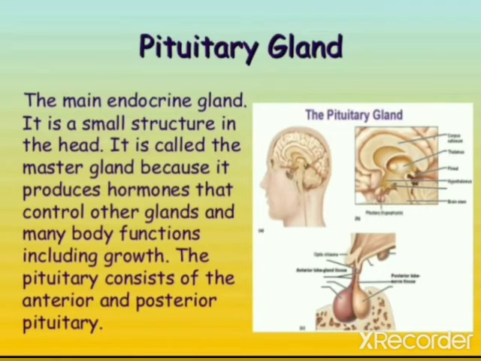So students, after the adrenal, the next gland is the pituitary gland. The main endocrine gland, it is a small structure in the head. It is called the master gland because it produces hormones that control other glands and many body functions including growth. The pituitary consists of the anterior and posterior pituitary.